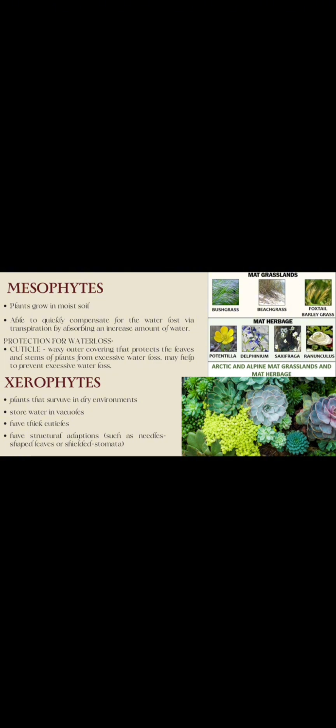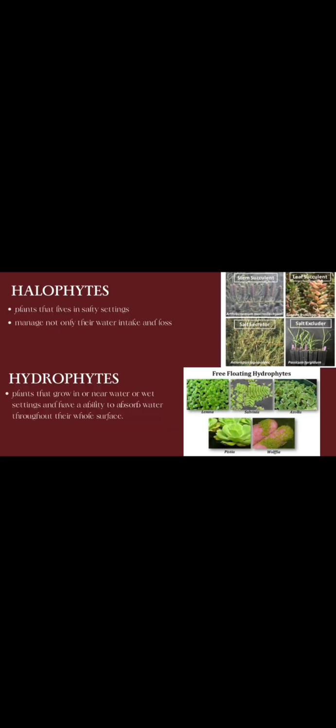Different types of plants. Mesophytes. Plants grow in moist soil, able to quickly compensate for water loss via transpiration by absorbing an increased amount of water. Protection from water loss. Cuticle. Waxy outer covering that protects the leaves and stems of plants from excessive water loss. Xerophytes. Plants that survive in dry environments, store water in vacuoles, have thick cuticles, and have structural adaptations, such as needle-shaped leaves or shielded stomata.